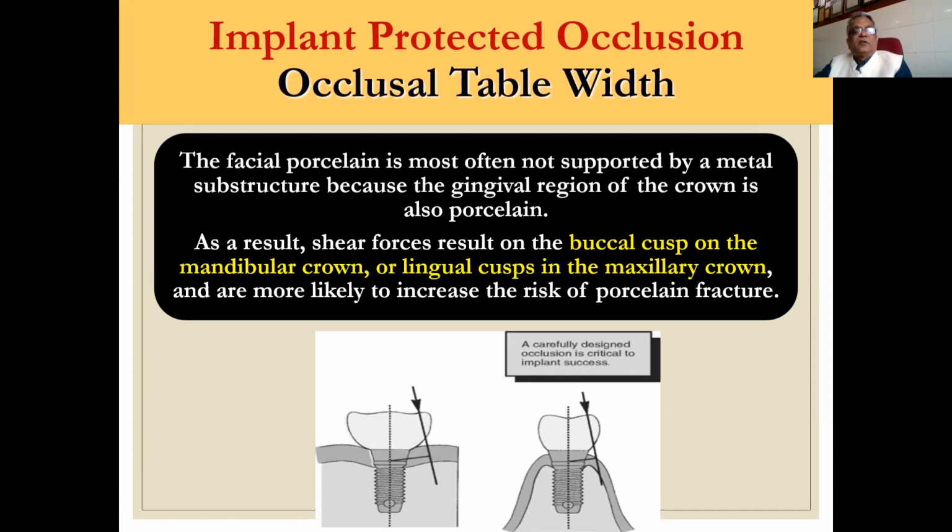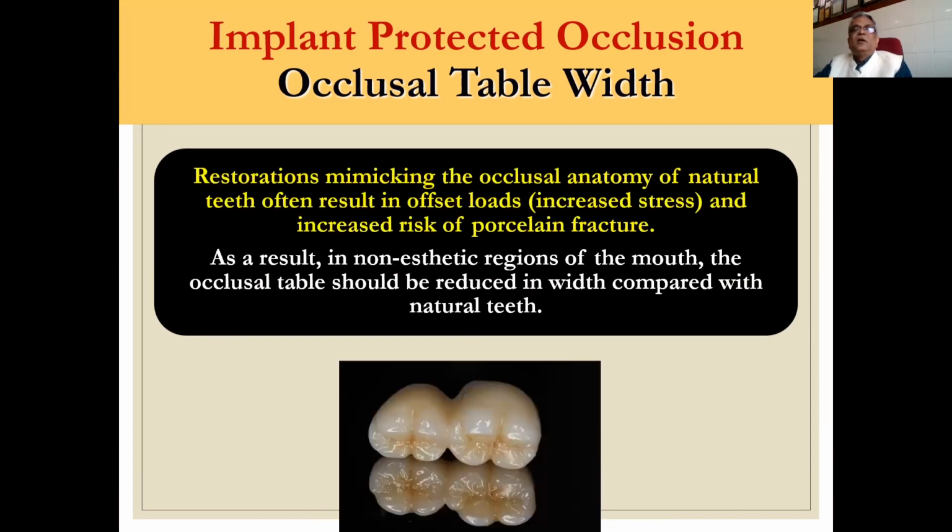And that is why the chances of fracture increase. So we have to keep it in mind. Restoration mimicking the occlusal anatomy of natural teeth often results in offset load, increased stress, and increased risk of porcelain fracture. So if it is a non-aesthetic region, then we can go for a flatter occlusal table, and this will save the porcelain from chipping. But it doesn't mean that we should make zero-degree teeth or cuspless teeth.